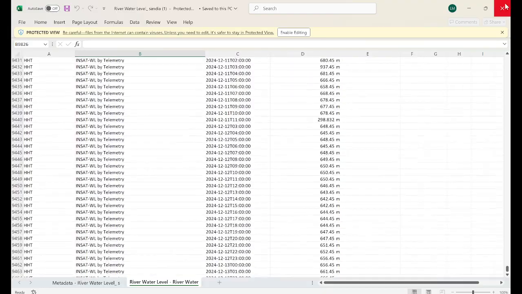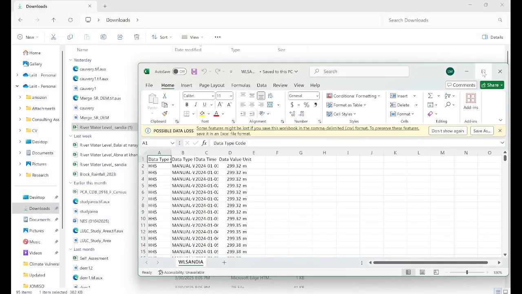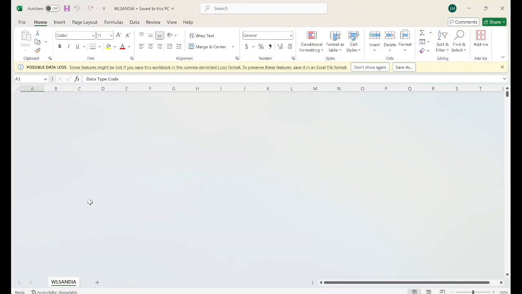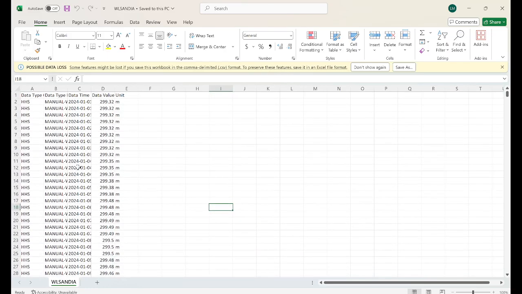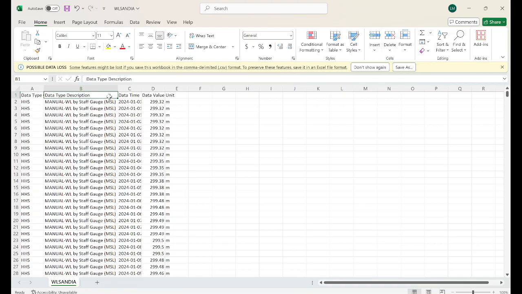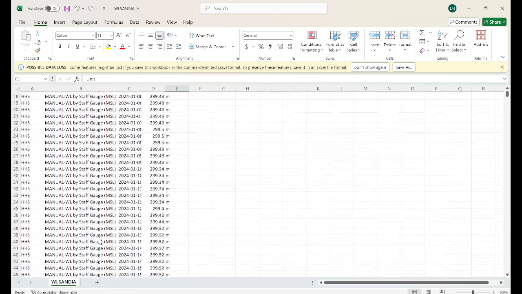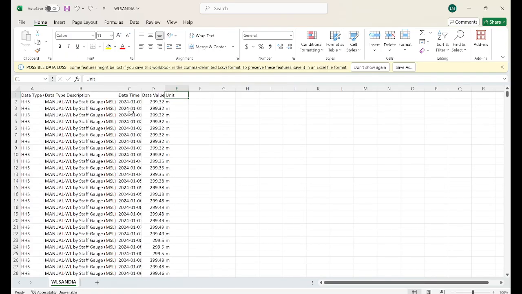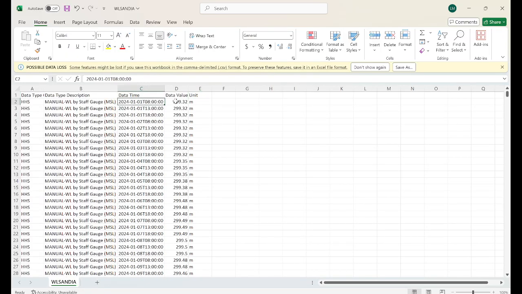So I have done that also. This is my data after manual corrections. It has data type, everything similar, and data time, data value, and unit. So what I basically need is this data time, meaning date and time, and value. This is the most important thing for me.